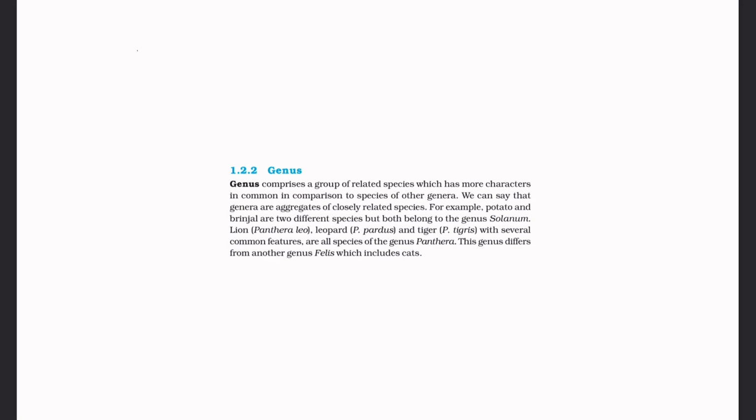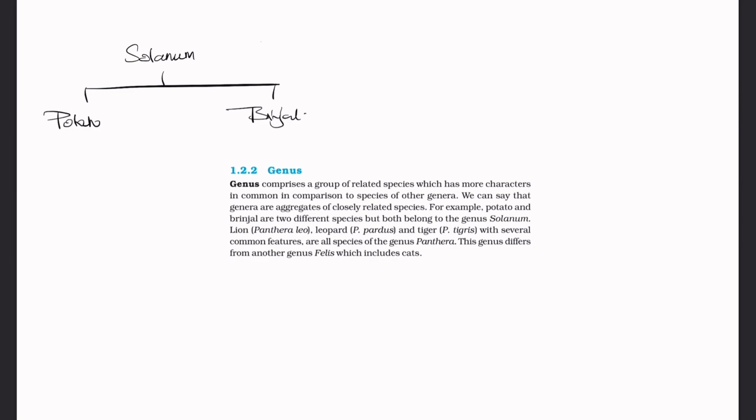Now coming to the examples. For example, potato and brinjal are two different species, but both belong to the genus Solanum. Basically, potato is Solanum tuberosum, brinjal is Solanum melongena.